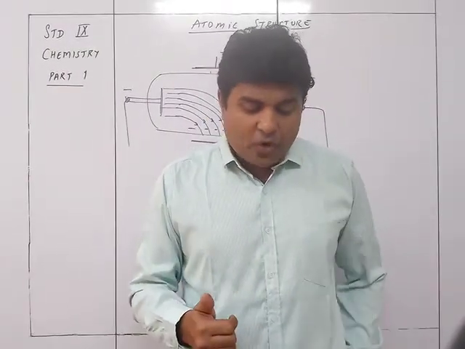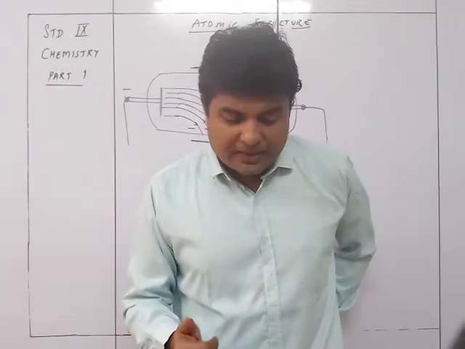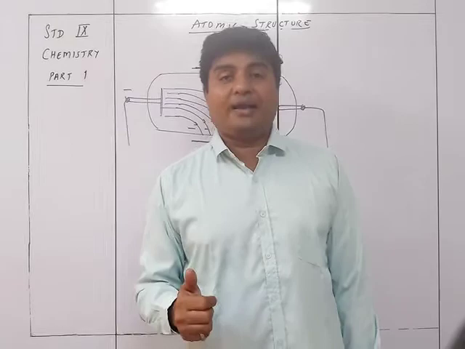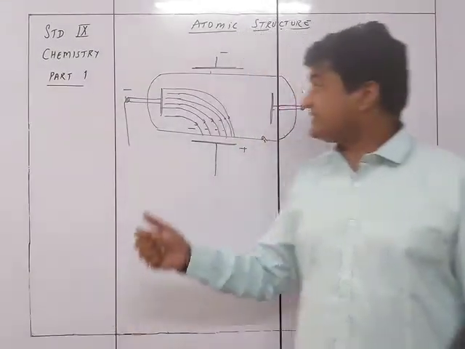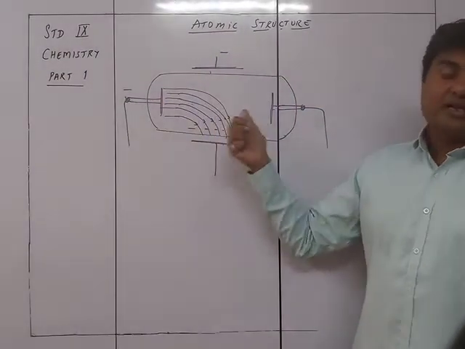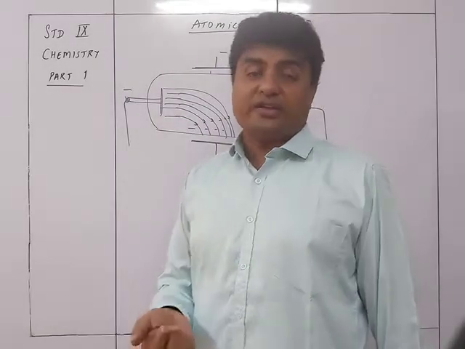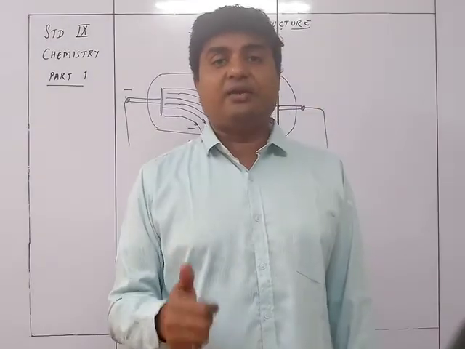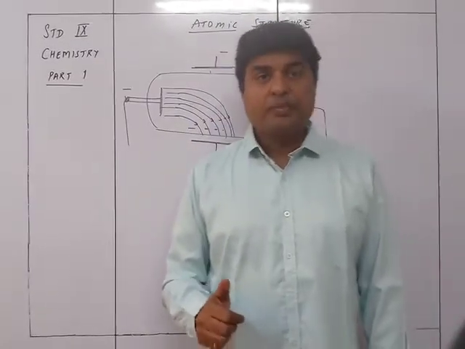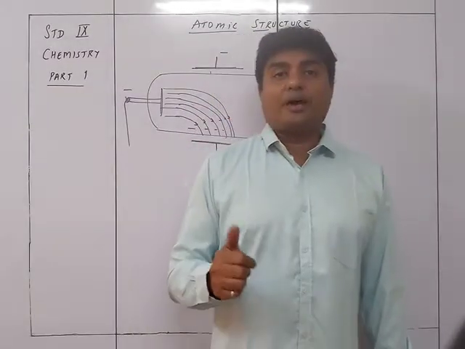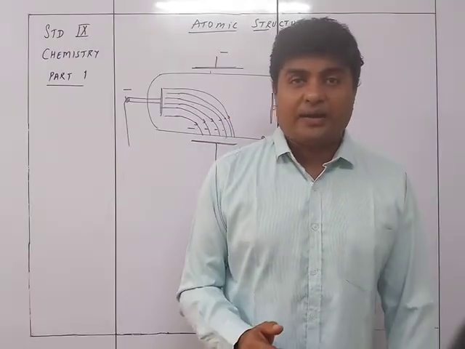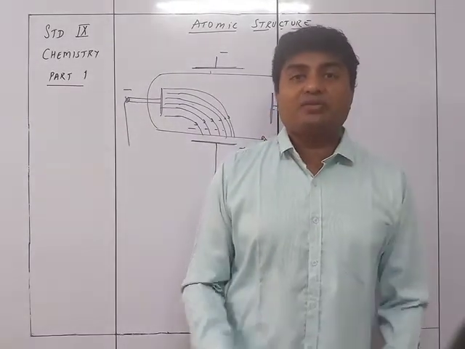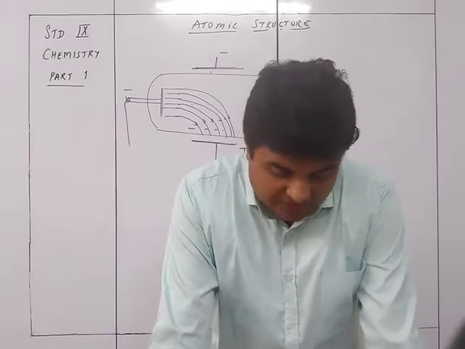Secondly, atoms of all types contain the same particle, electrons. And irrespective of how electrons are emitted, they are all identical. Because he saw that when he placed strips of different metals, he still got the same kind of result. That means each and every element has these negatively charged electrons in them. So the main idea was that electrons are present in each and every element, and they are identical in all ways.